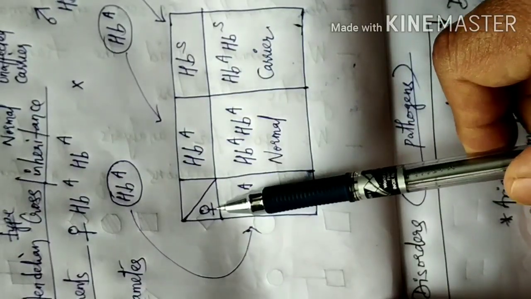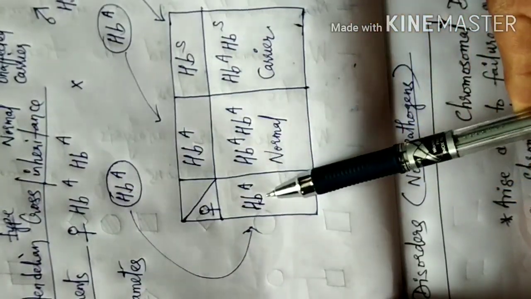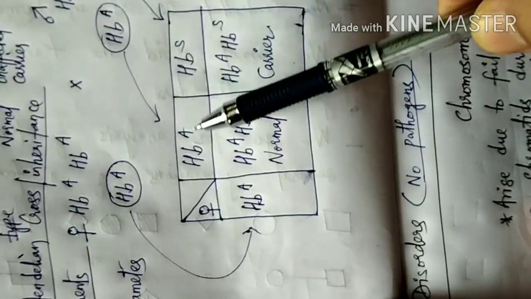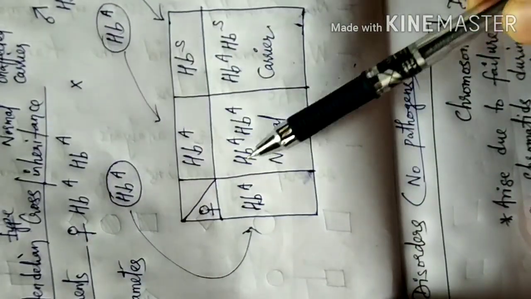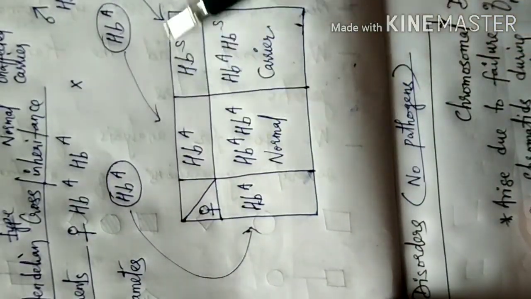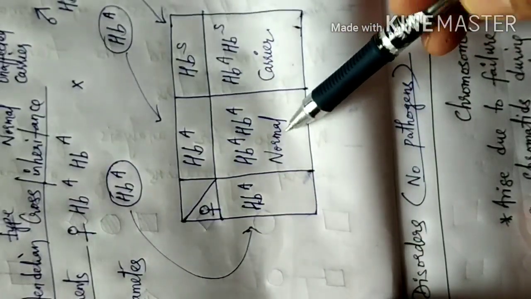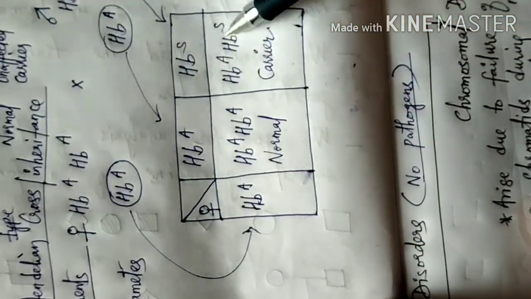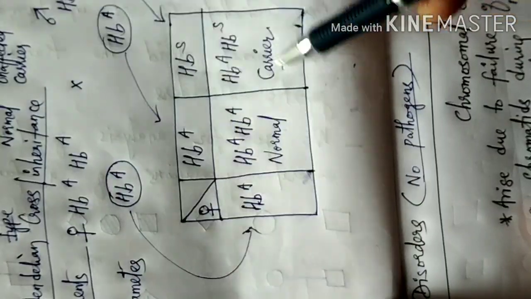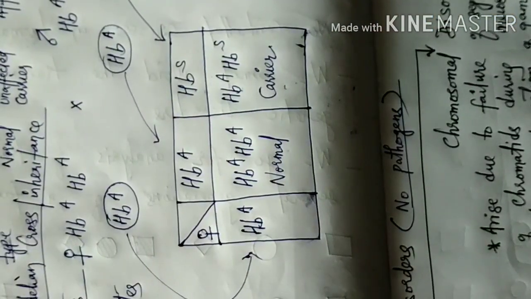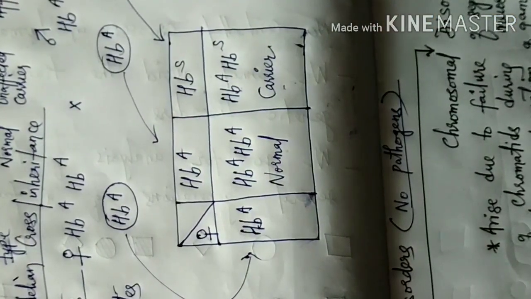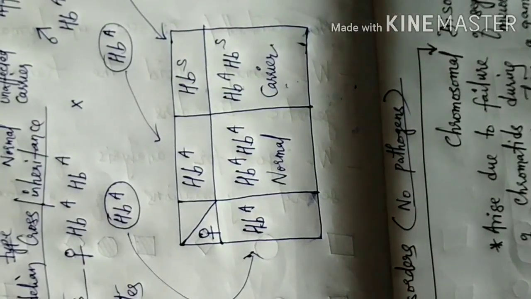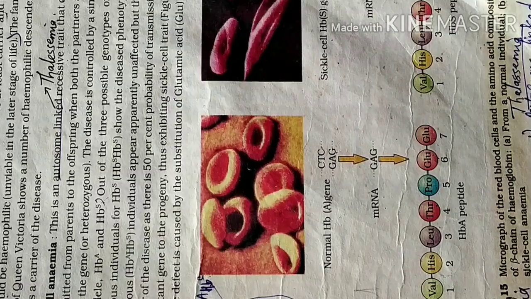From females there is only one type of gamete that can be formed. From males there are two types of gametes that can be formed. So this is the genotypic combination. HbA HbA is a normal individual, HbA HbS is a carrier. So we can understand the inheritance pattern of sickle cell anemia using a Mendelian cross.